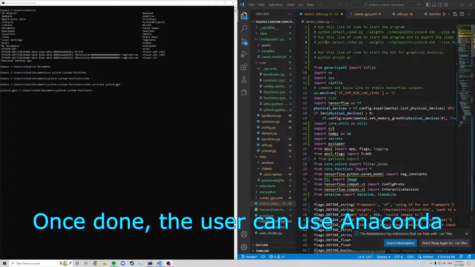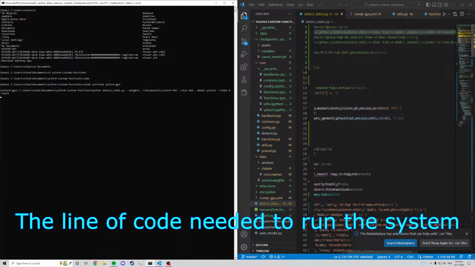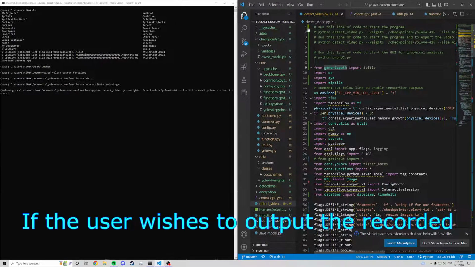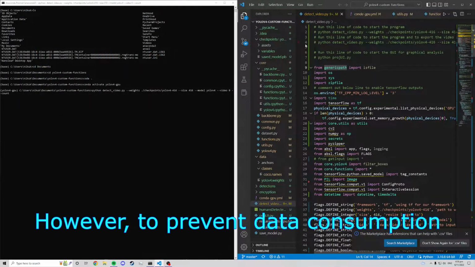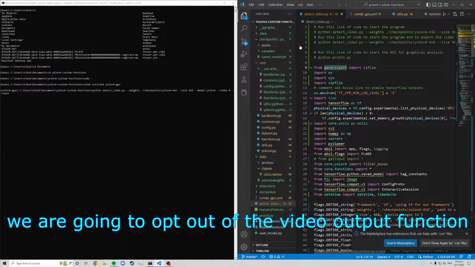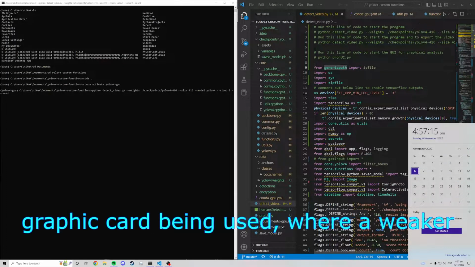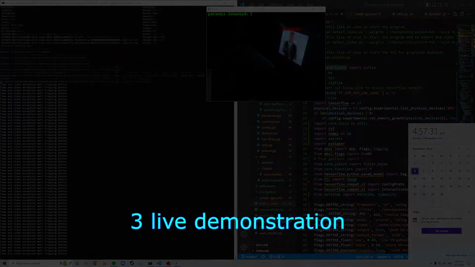Once done, the user can use Anaconda to launch the program by typing this line. The line of code needed to run the system can be found on line 2. If the user wishes to output the recorded footage into a video file, we can use line 4 instead. However, to prevent data consumption, we are going to opt out of the video output function. The program will take a while to launch, so please do not be alarmed while it is still loading. The loading speed is dependent on the graphic card being used, where a weaker graphic card would take a longer time to run. We will be demonstrating a total of 3 live demonstrations.